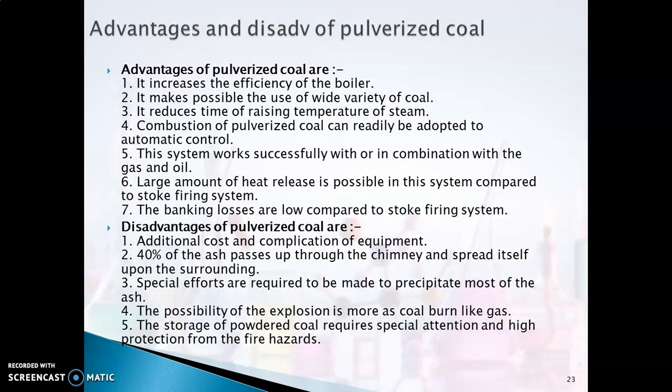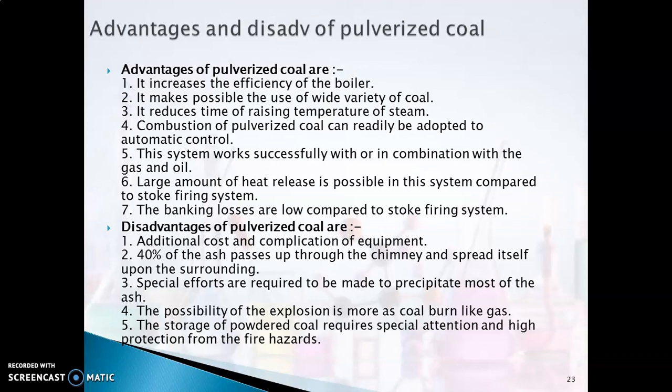And what are the advantages and disadvantages of pulverized coal? As we saw in its properties, it can increase the efficiency of the boiler. It makes use of a wide variety of coal. You can use it in various areas. It reduces the time of raising the temperature of steam. Combustion of pulverized coal can be adapted to automatic control. A large amount of heat is released, and therefore you can use it for stoke firing system. So you have a lot of applications.